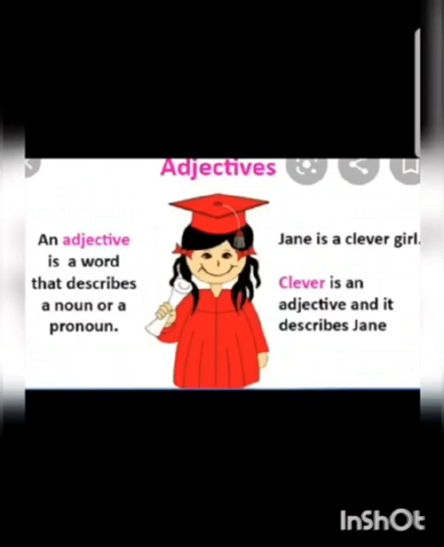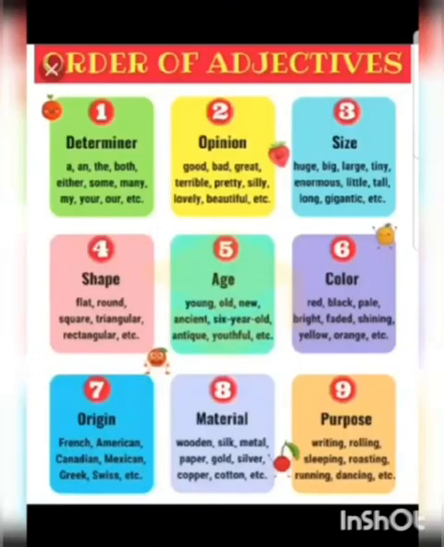An adjective is a word that describes a noun or a pronoun. For example, Jane is a clever girl. Here clever is adjective because it is describing the noun girl. Adjectives are used in different ways. They are used as determiner before noun. For example, a and the, both, either. They tell us about the quality of a noun. This is also called the opinion. For example, good, bad, great, terrible.